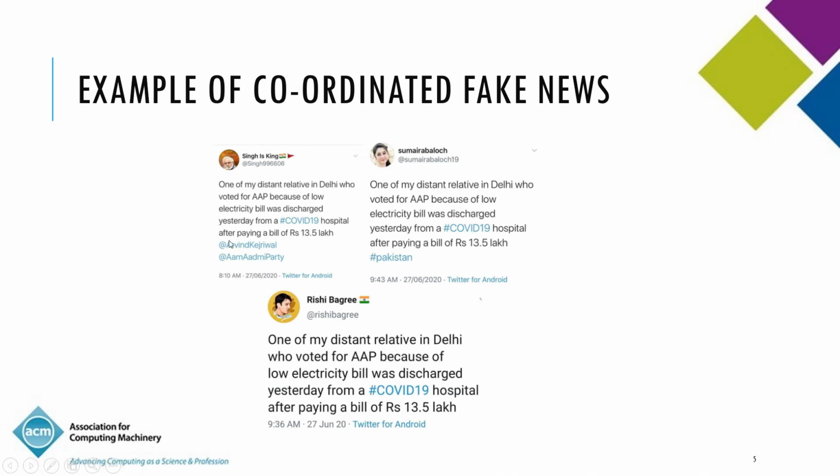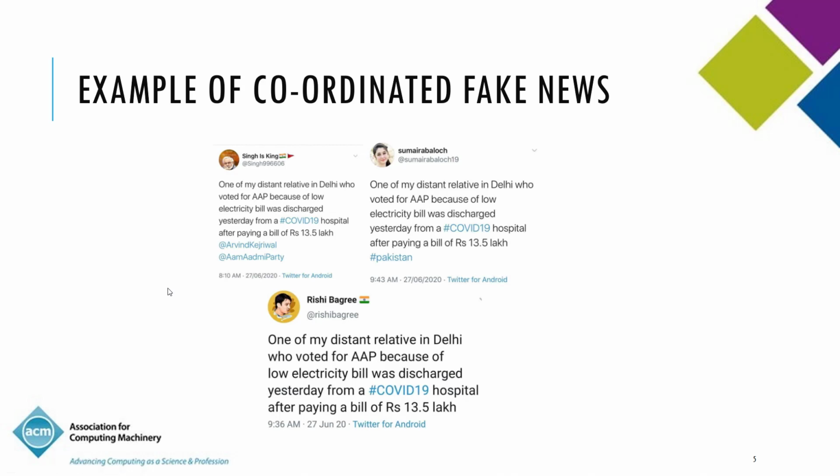For example, the first tweet tags a couple of handles, but the second tweet doesn't use any tags and just uses the name of any other country. And the third one does not use any tags at all. But as you can see, it's all text. It's all heavily synchronized. This is 8:10 a.m., and the second one was 9:36 a.m., and 9:43 a.m.